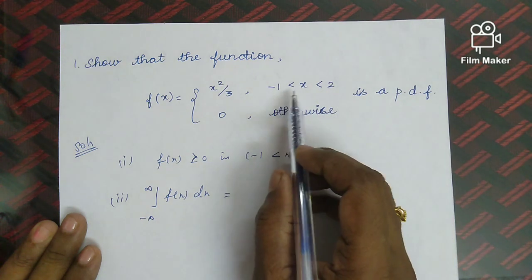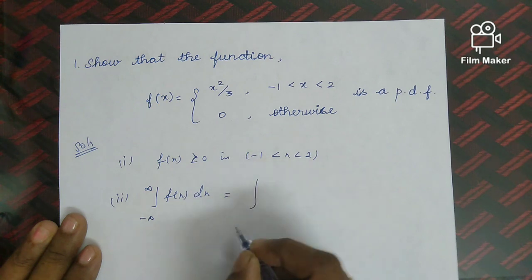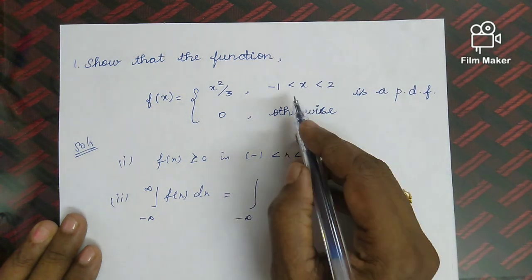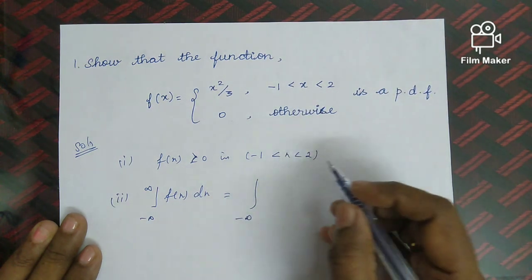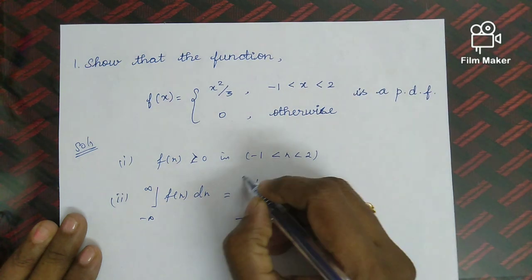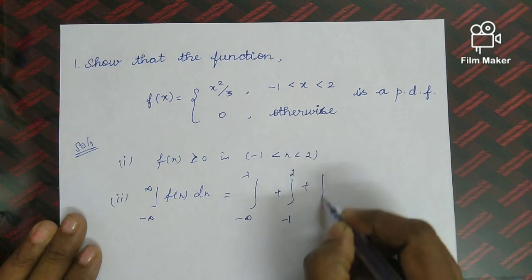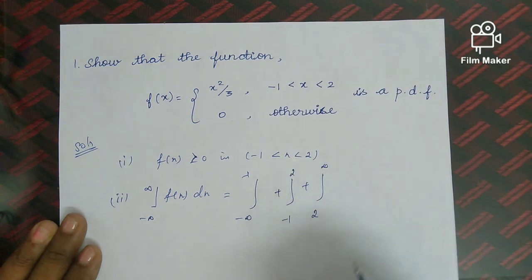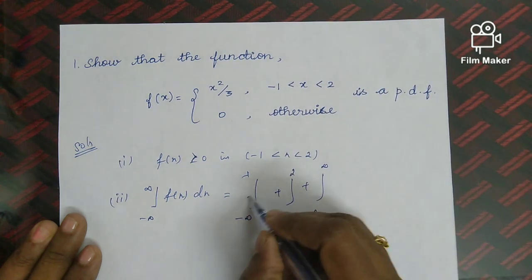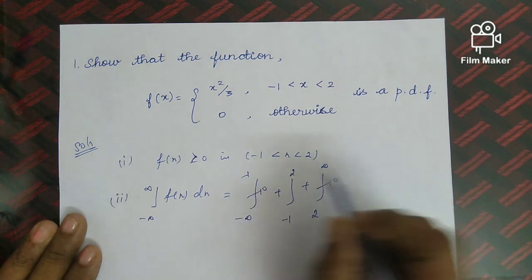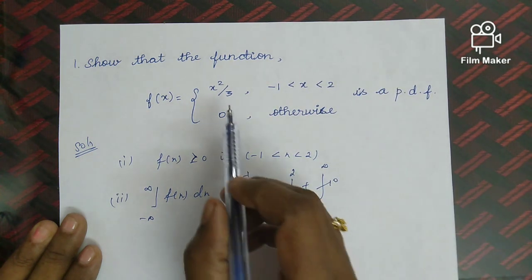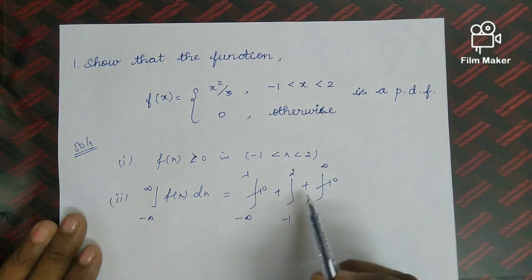So how are we going to split this interval? According to the definition, -∞ to -1, plus -1 to 2, plus 2 to ∞. The first one and the last one have value 0. It's given in the question, only in -1 to 2 does it take a value.